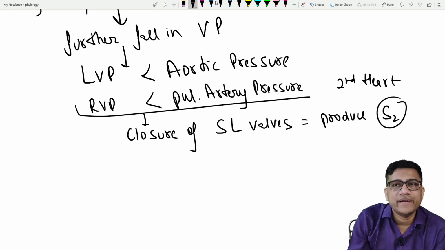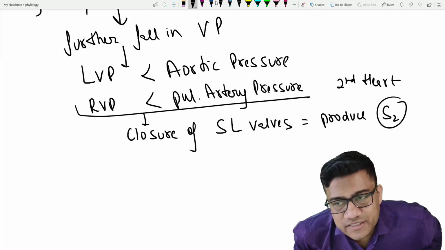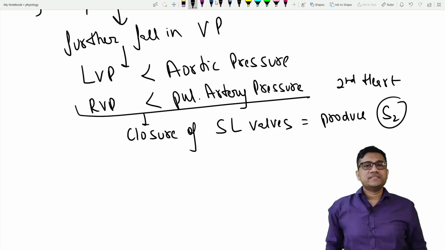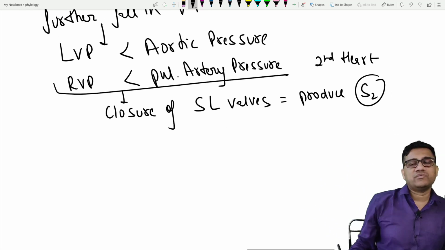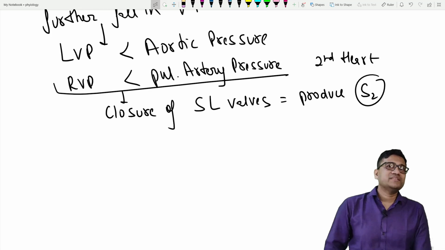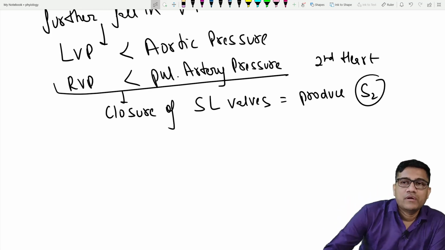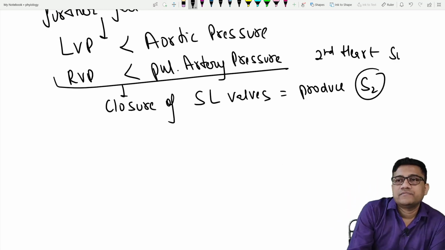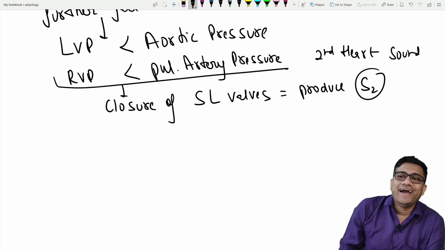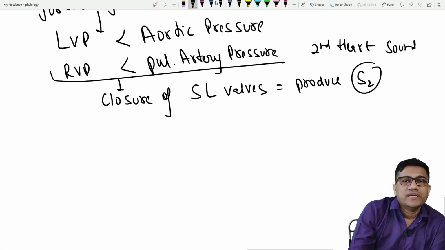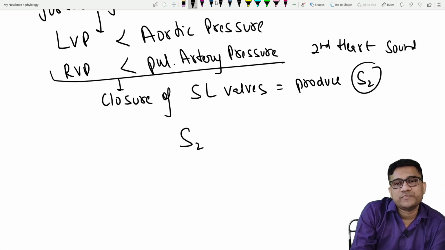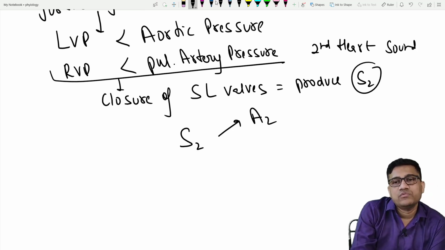So we have two sounds, lub and dub. That is why the first and second sound, the lub dub, is there. This is the second heart sound, S2. This second heart sound is of two types. S2 is produced by the A2 and P2 combination.